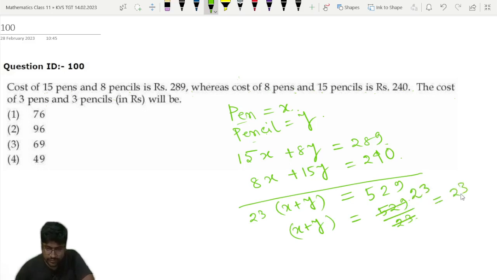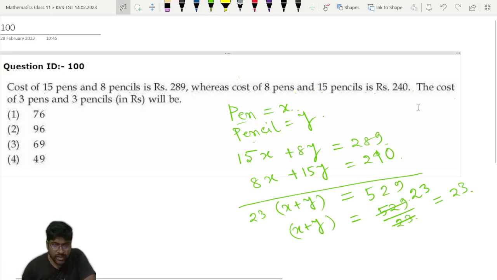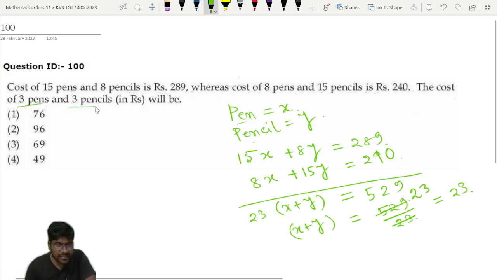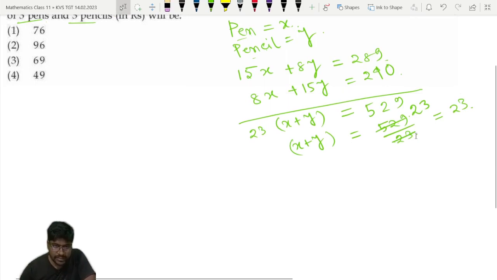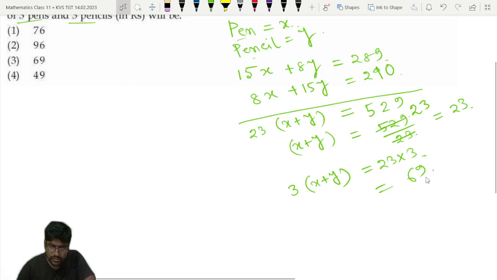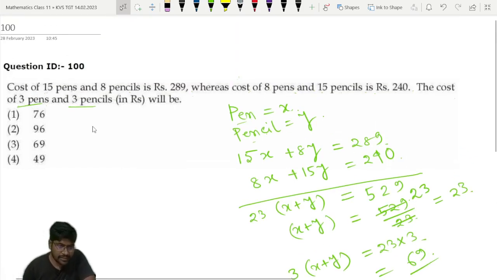So x plus y is equal to 23. We have to find the cost of 3 pens and 3 pencils. That means 3x plus 3y. So just multiply by 3 on both sides. 3 into x plus y is equal to 23 into 3, that is 3 into 3 is 9, 3 into 2 is 6, 69. So the cost of 3 pens and 3 pencils will be 69. Option 3 is the correct answer.